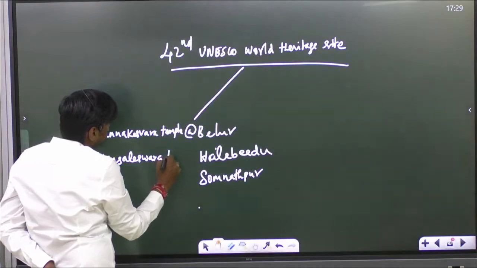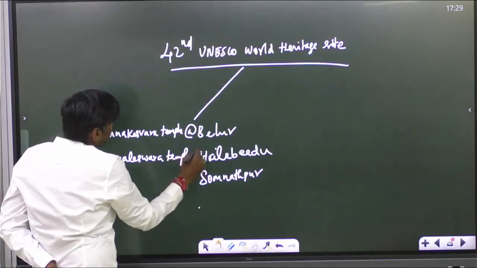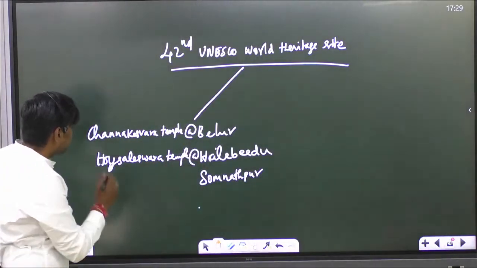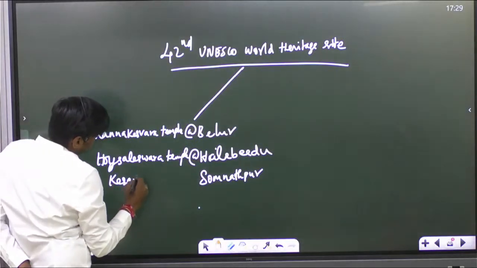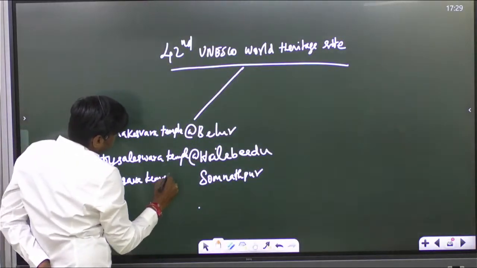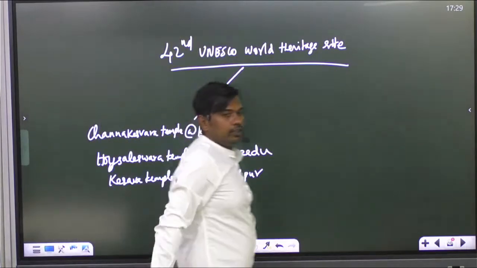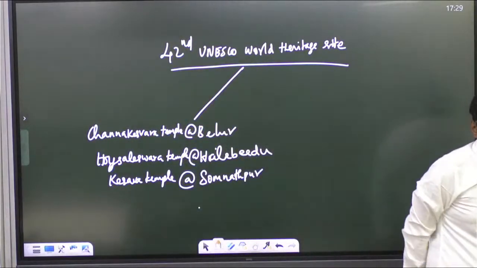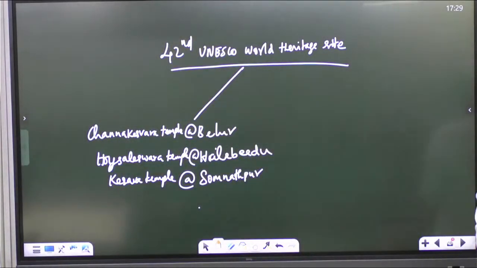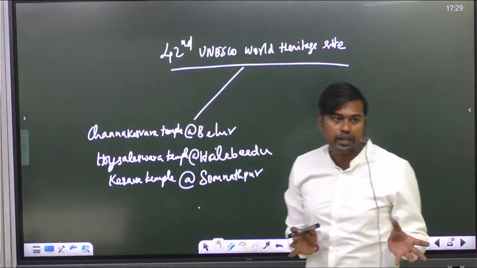Okay, you write it. Then at Somnathpur it is the Kesava temple. So these three temples have now been included in the UNESCO World Heritage Site.